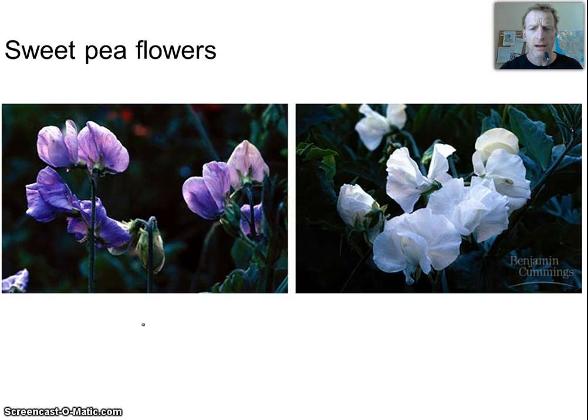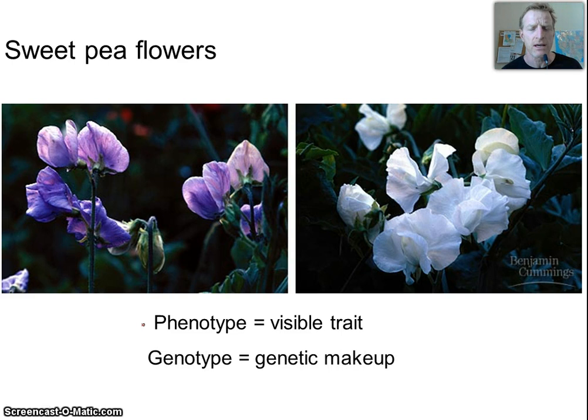So here's the dominant purple flower and the white flower. And first off, when you look at it, it's purple and white. Well, we call that the phenotype. So the phen is what is seen. It's what it looks like. Purple versus white, or blue eyes versus brown eyes. Curly hair versus straight hair. That's the visible trait, okay? But what determines that trait is what's on the genes, what's in your DNA, and that's what we call the genotype. So the genotype is what's in your genes. That's the genetic makeup, okay?